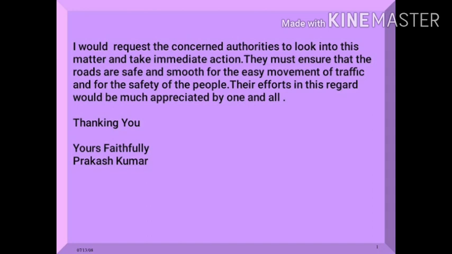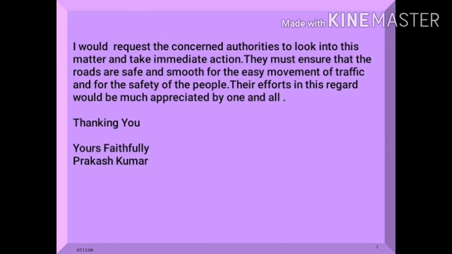Now, the concluding part. I would request the concerned authorities to look into this matter and take immediate action. They must ensure that the roads are safe and smooth for the easy movement of traffic and for the safety of the people. Their efforts in this regard would be much appreciated by one and all. Thanking you, yours faithfully, Prakash Kumar.